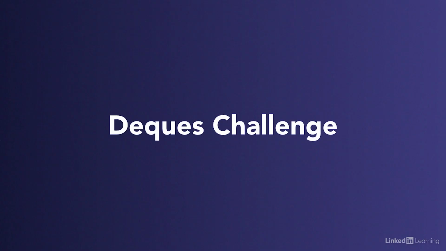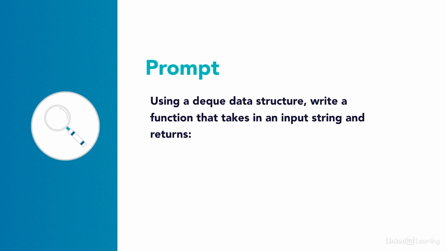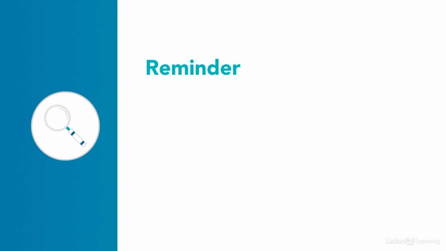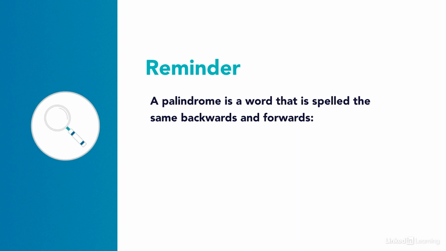Let's practice some problem solving using the deque data structure. The prompt for this challenge is to use a deque data structure and write a function that takes in an input string. The function should return true if the string is a palindrome, or false if the string is not a palindrome. As a reminder, a palindrome is a word that is spelled the same backwards and forwards. Some examples would be mom, level, and kayak. So give this a try, and I'll come back and show you how I approached it.